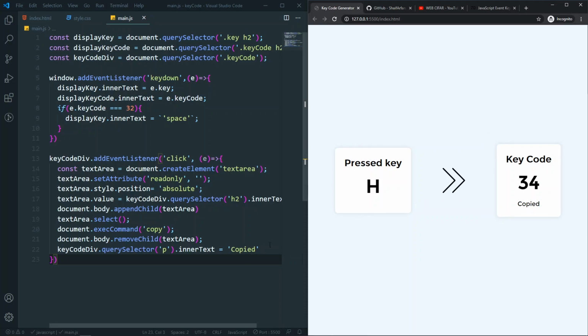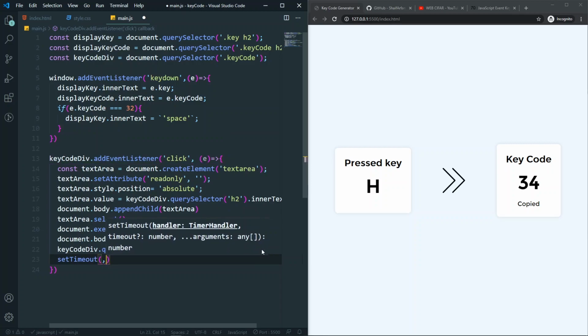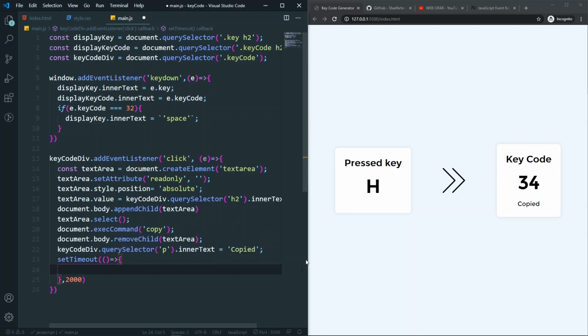Also after 2 seconds I want to change back to the copy to clipboard text. For that I can set a timeout here. I just want to have 2000, which means 2 seconds. In here I want to run a function where I just want to have the text back.